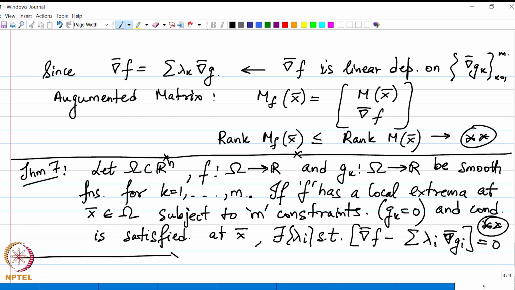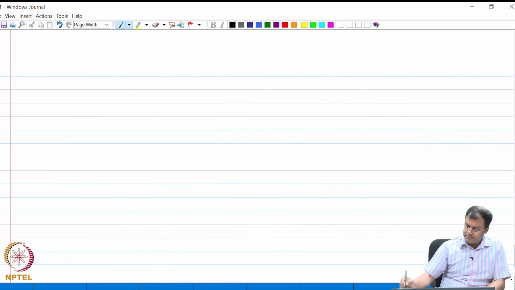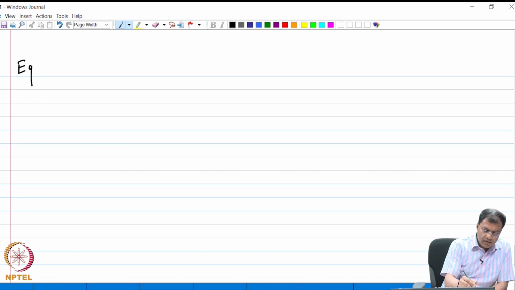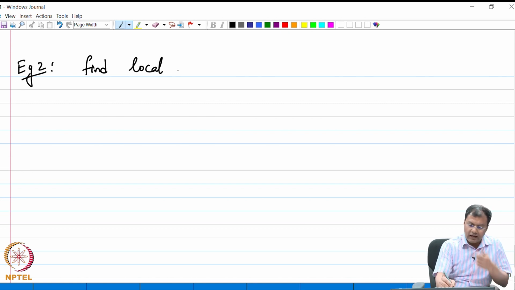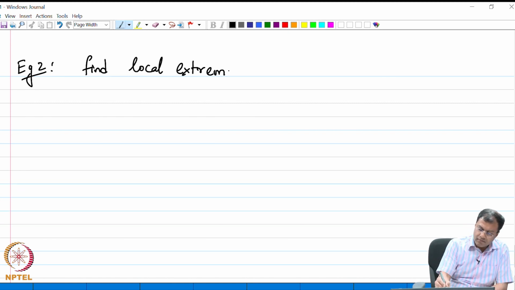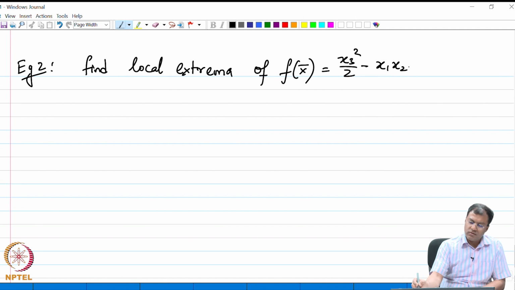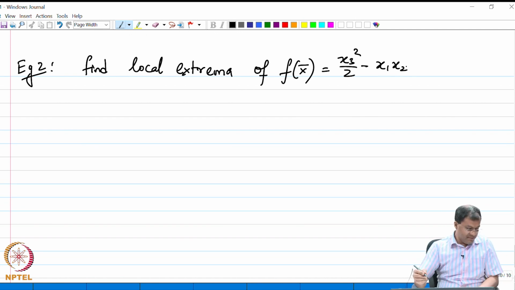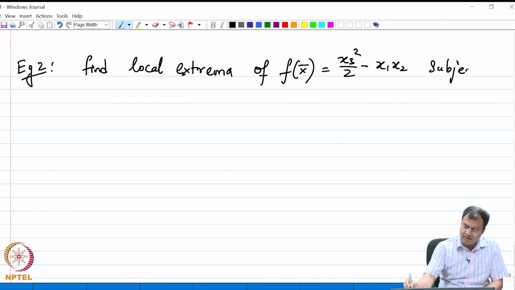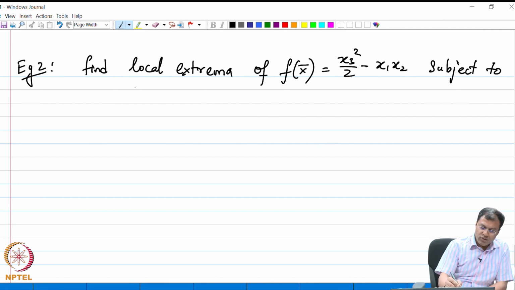Okay, so, let us look at this situation of multiple constraints with an example. Find the local extrema of f of x bar, which is x 3 square by 2 minus x 1 x 2, subject to, well, we have two constraints.